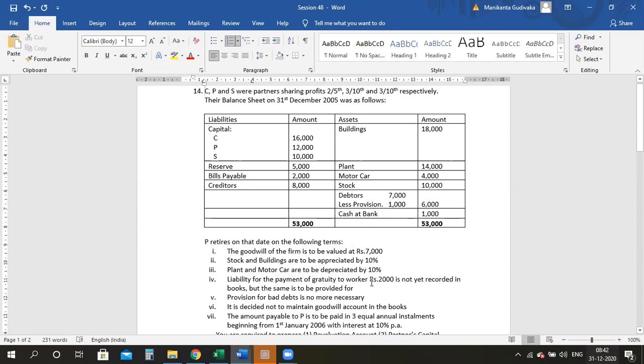Liability for the payment of gratuity to the worker, 2,000, is not yet recorded. This is an unrecorded liability. Earlier it was not there. Now it is there. It is as good as your liability is increasing.